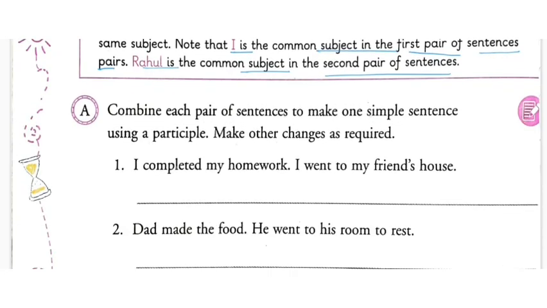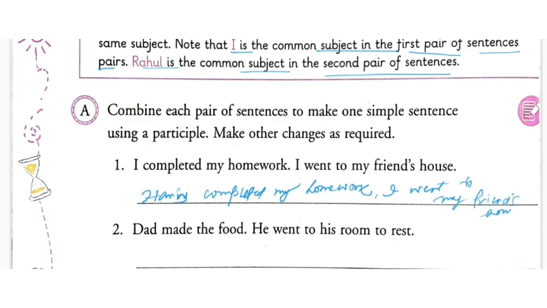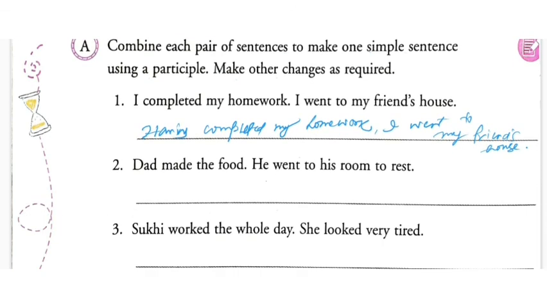So it should be: Having completed my homework, comma, I went to my friend's house. Now this one you can write in another way also. You can write completing my homework. That is also an example of participle. So that also can be used. There is no problem if you write like that.